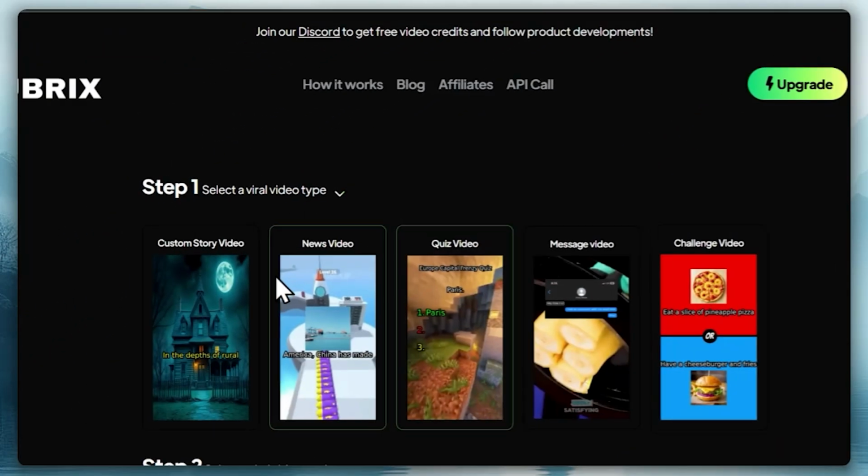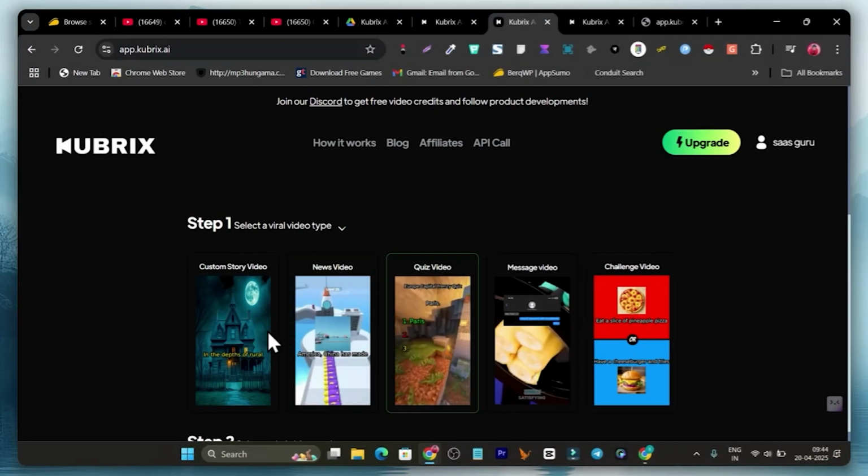First we have to choose which kind of video we want to generate. Like if we want to create a custom story video, we have to add the script or text, then this AI tool is going to convert that text or story into the video. Then we have the news video, quiz video, message video, or the challenge video. My main purpose using this tool right now is the quiz or challenge type video.